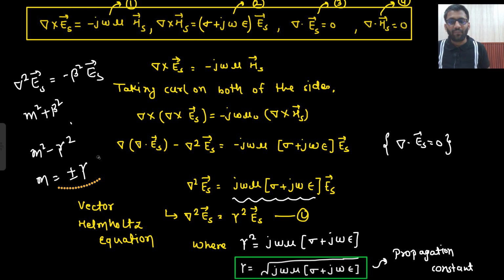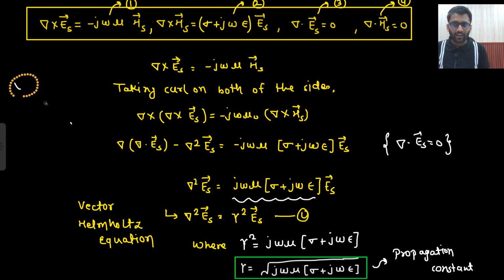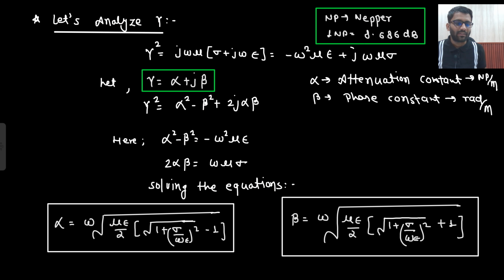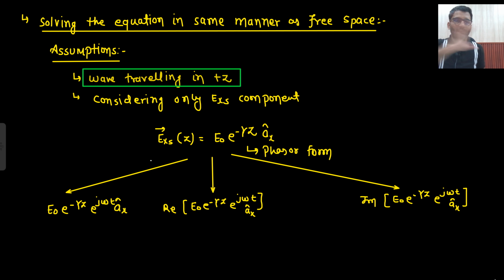Which one will I put? I will assume that my wave is traveling in the positive z direction, so I will take the negative one. From here I will get the expression E naught e to the power minus gamma z. It is exactly the same derivation, with all the same assumptions. In the previous video we spent a lot of time on the derivation, so you can go and check it out.